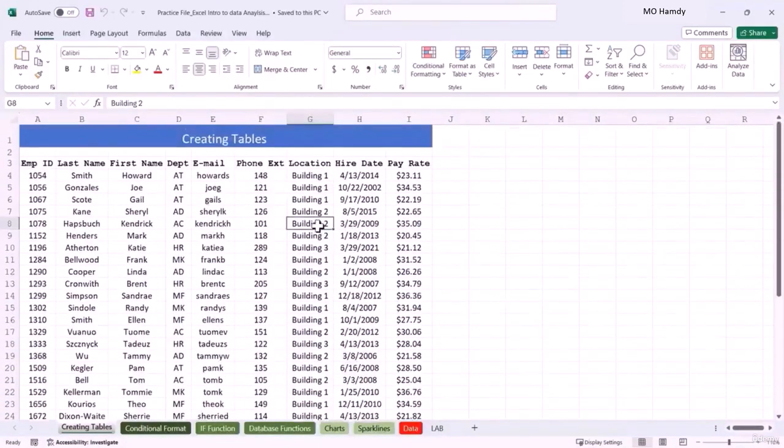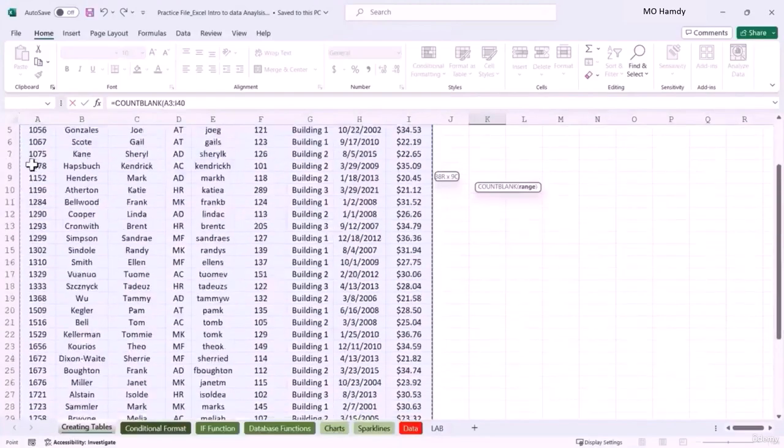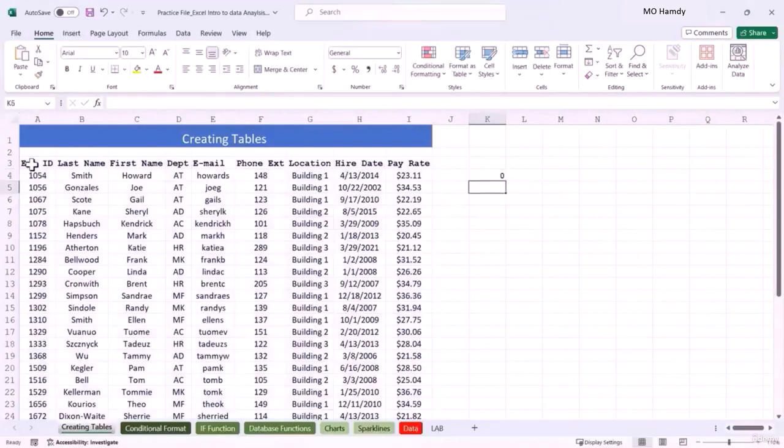So I'll just enter the COUNTBLANK function here, and I'm going to go ahead and highlight all my data. Excel is going to count all the blank cells, and it finds them in the range A3 down to I40. If I press enter, I have 0 blank cells and I'm good to go. Now if I were to delete a cell, it tells me right away that I have 1 blank cell, right?